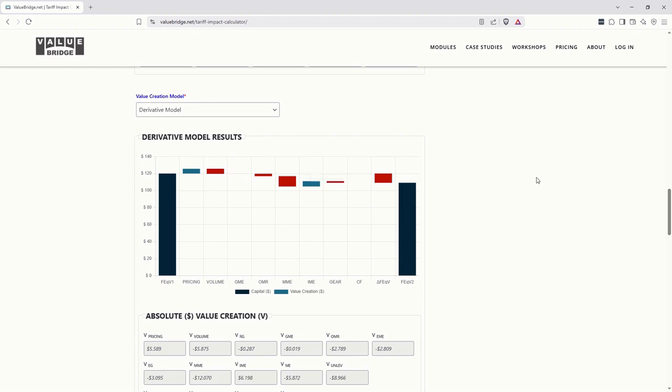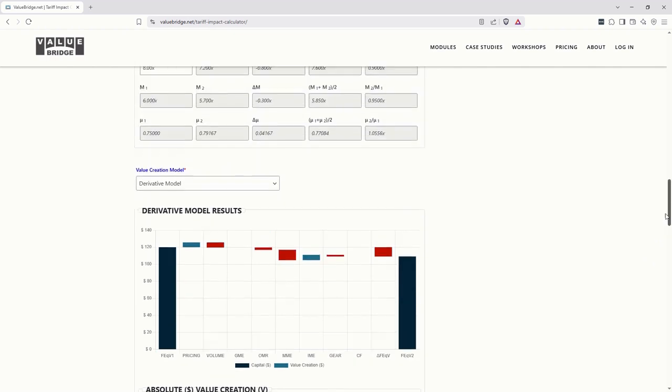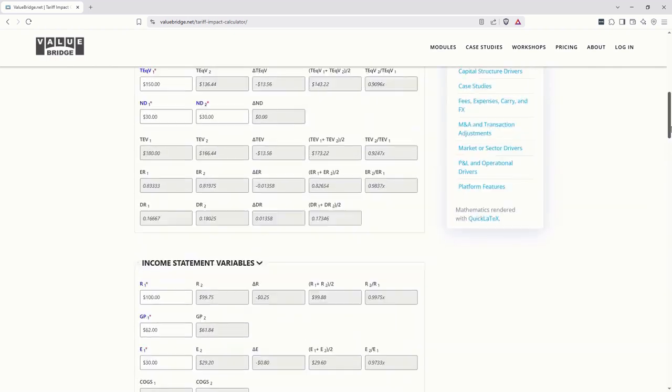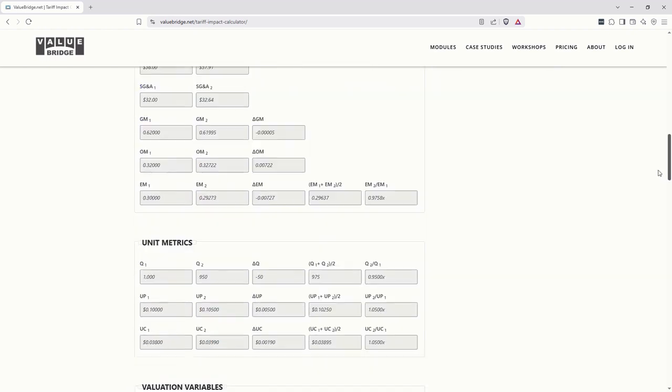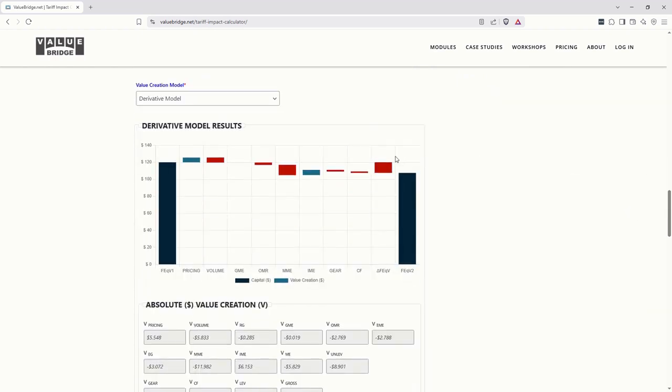One final point: this model does not automatically adjust the company's balance sheet for tariff-driven changes to company cash flows, but you could do that manually up here. Let's say the tariff causes the company to burn an extra $2 million of cash, so we can increase net debt from 30 to 32, and that will appear down below as a negative cash flow generation value driver. So that is a general overview of the Tariff Impact Calculator.